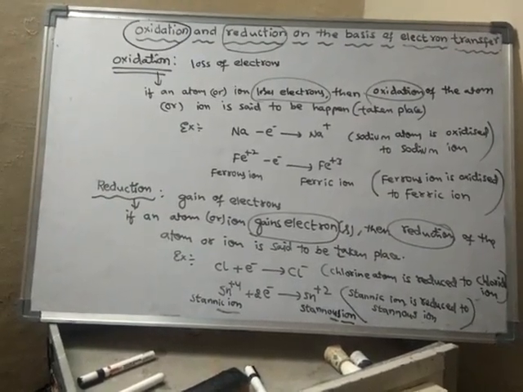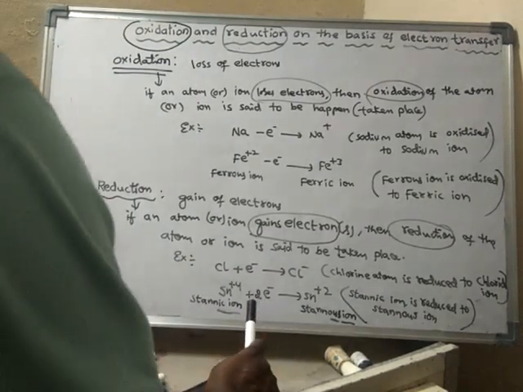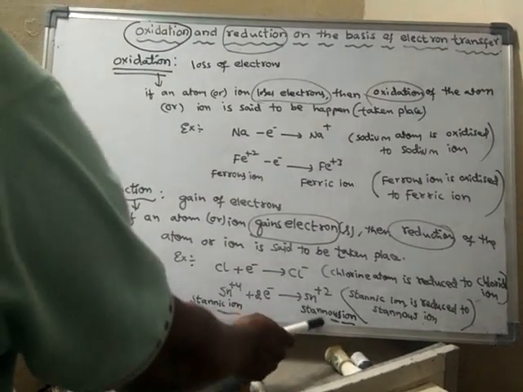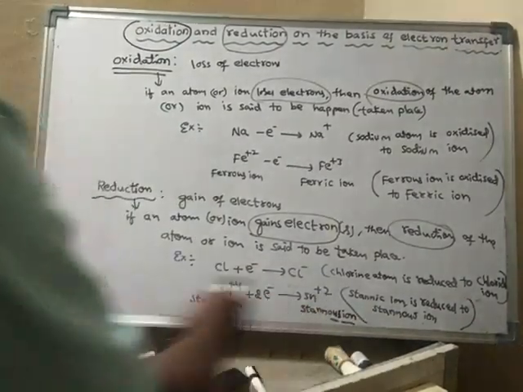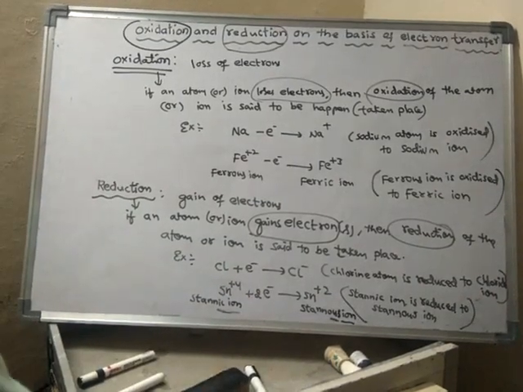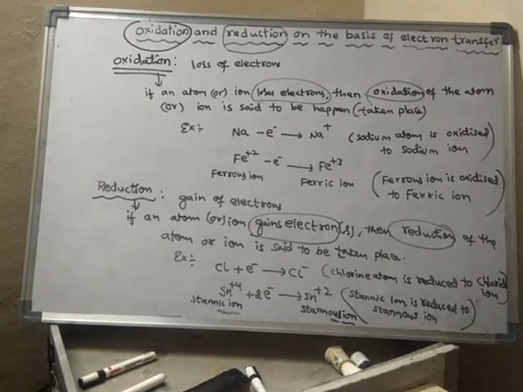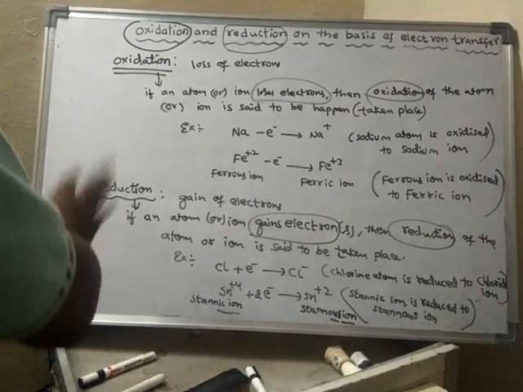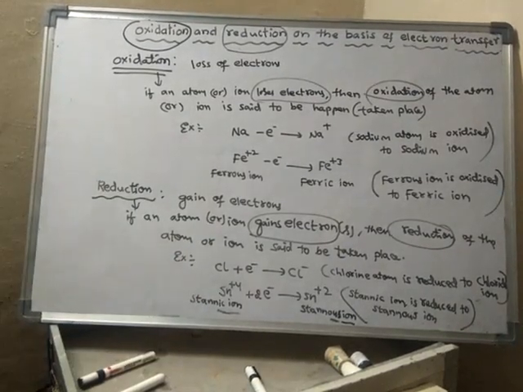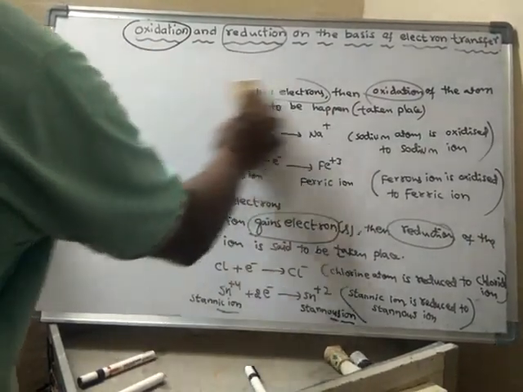that means stannic is converted into stannous, then it is said to be reduction. Reduction of stannic has taken place to form a stannous ion. So this is an example for reduction. Now let us learn some more terms like oxidizing agent and reducing agent.